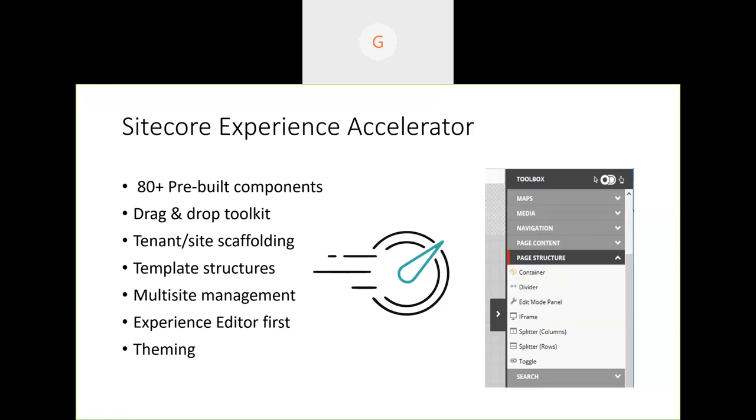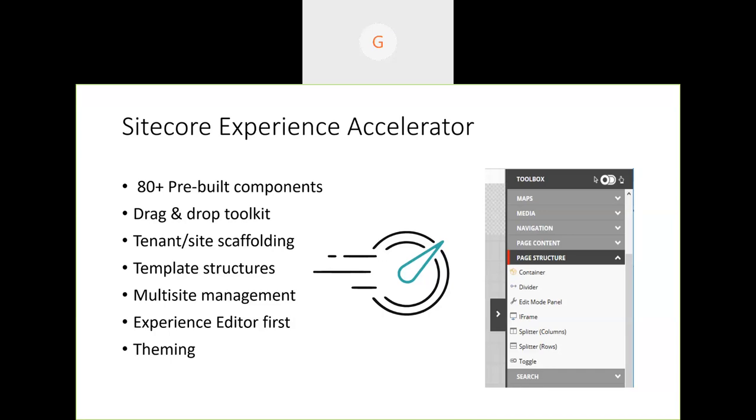And everything is built by focusing on the experience editor first, and themes are available. We'll discuss themes in a moment. I'm trying to give a brief overview of all the things so that we can go and look at the developer experience mainly.